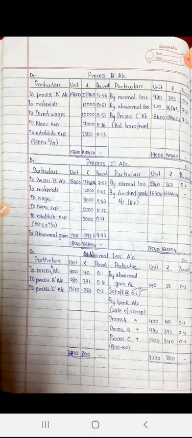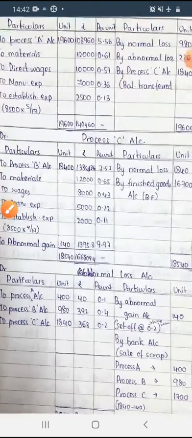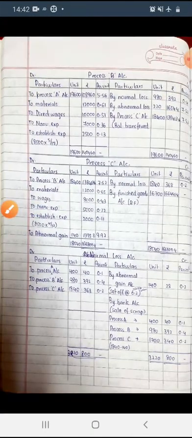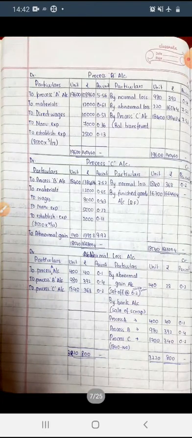Okay, next we need to find out, this is the same as the previous problem. Now one more extra thing we have to calculate under the normal loss account, abnormal gain account and abnormal loss account. First we have to prepare the normal loss account. How to prepare the normal loss account? See, normal loss under process A. How much normal loss? 400 units, rupees 40, per unit 0.1. Same for process A, 440, 0.1.